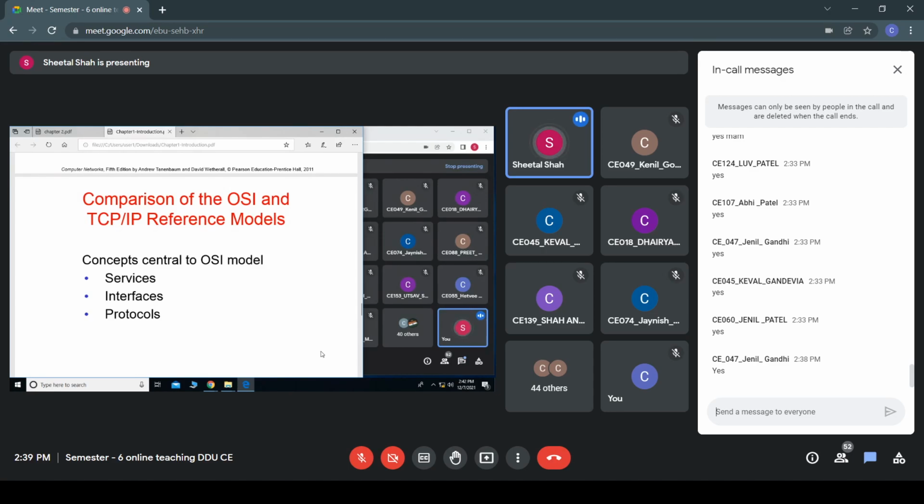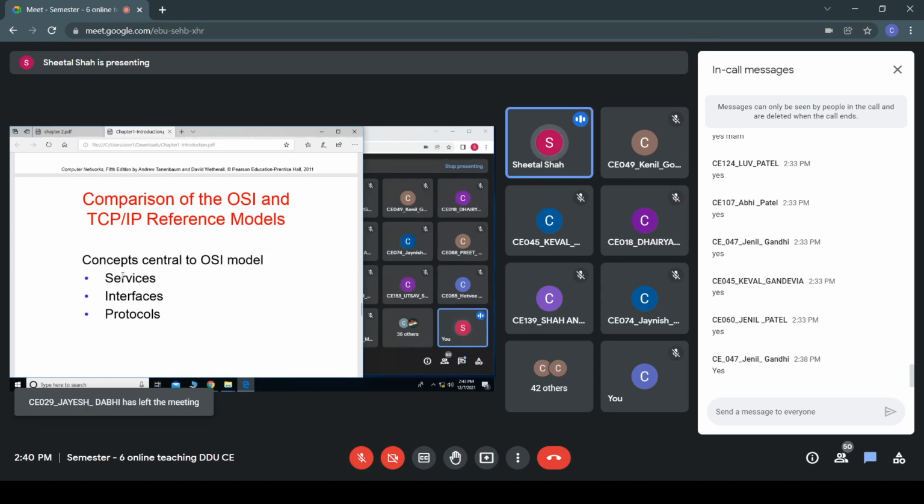Are you getting my point? In the TCP/IP reference model, first the protocols were developed, and based upon that the model was generated. So now, if they want to change or add some other protocols, it may not fit into the reference model stack which was developed.